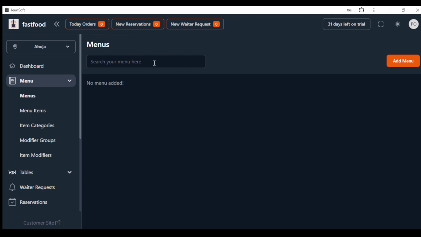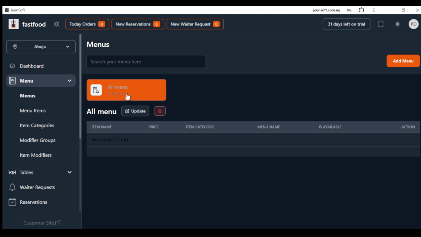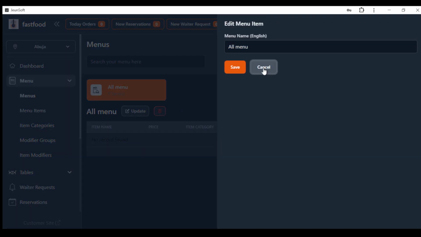So the next thing we need to do is, when you click on menu again, you can see all menu here, the one we just created. So you can update it, you can delete the menu if you want. This one, if you want to delete, you click on this button to delete. Then to update, you click on this button and update the menu. Maybe you want to change the name.